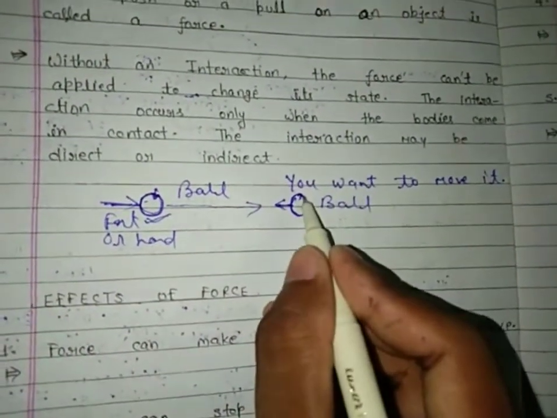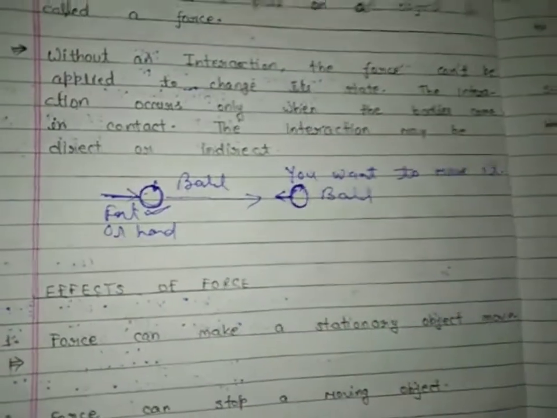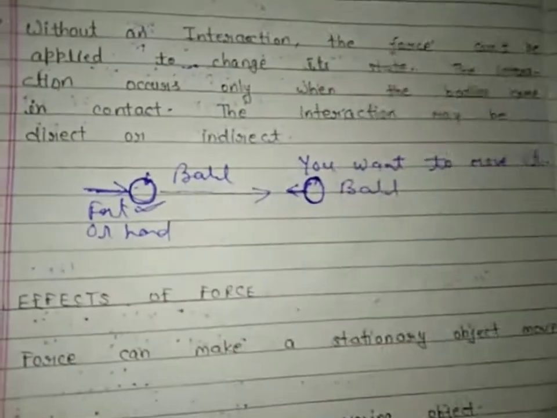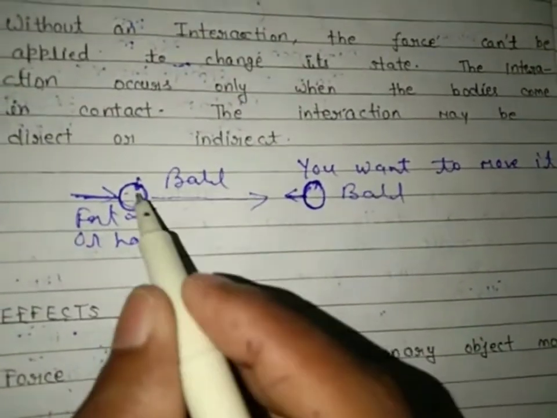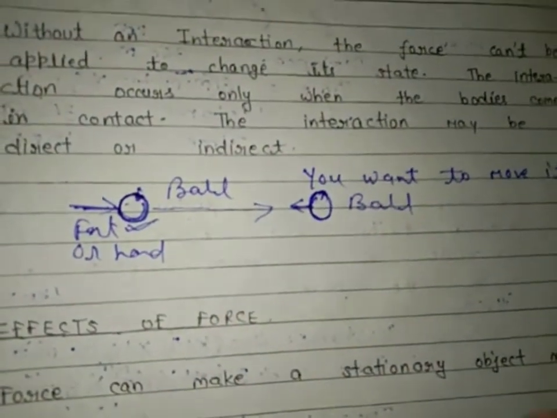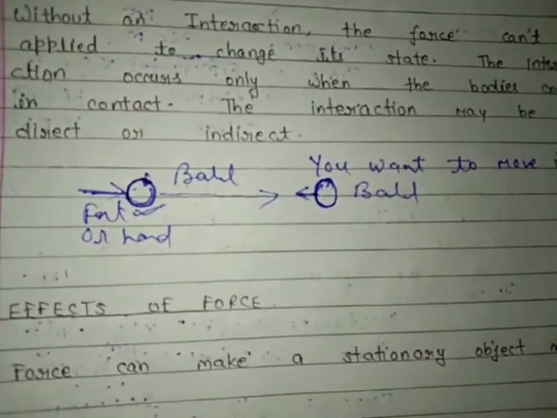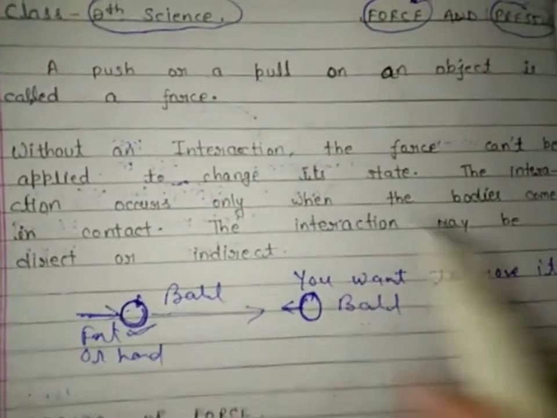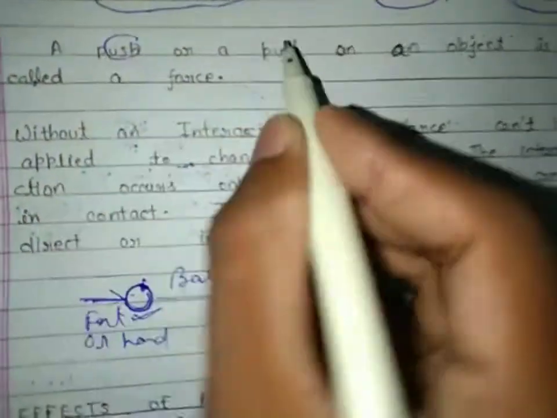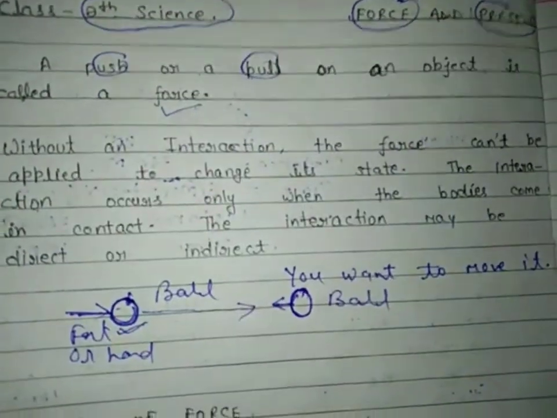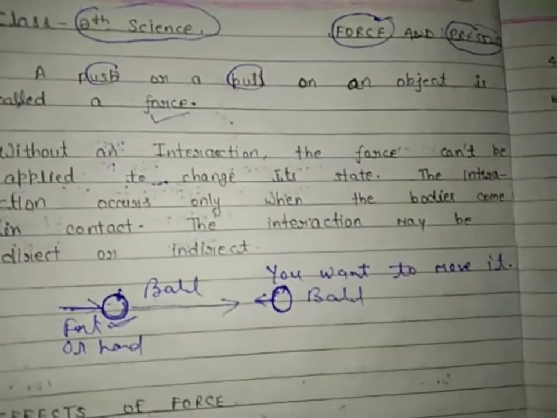We needed to pull to stop this. So we actually applied a force to the ball to move it. So we have concluded that a push or a pull on an object is called a force. Any kind of push or pull on an object is called force.